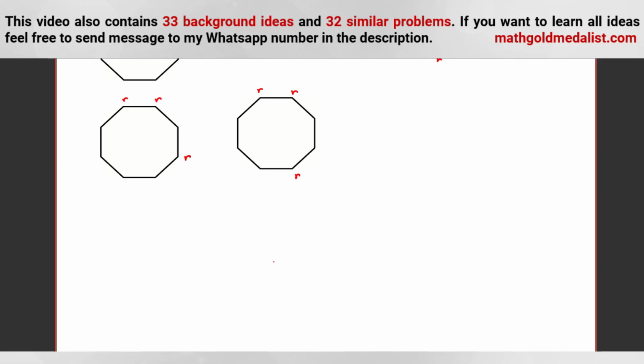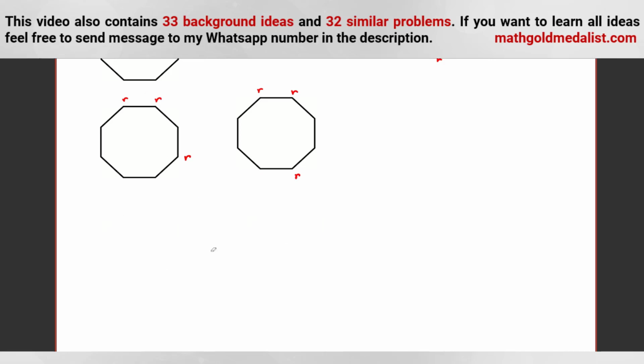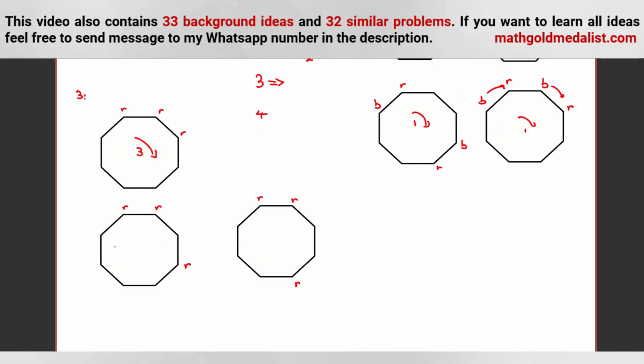If 2 of them are adjacent, next one here. And last one, next one here. Okay. And let me tell you something, because we can rotate clockwise and counterclockwise, we don't need to consider the last 2 cases because they are symmetric. So we need to consider only these 2 cases. For this one, let me tell you something: when you rotate 1 unit counterclockwise, it is equivalent to rotating 7 units clockwise.